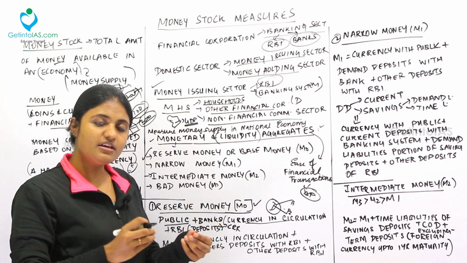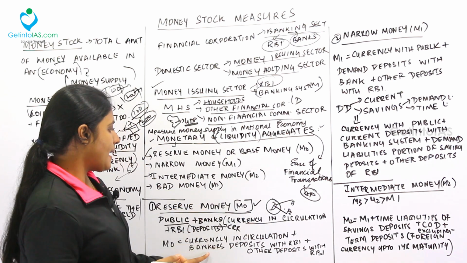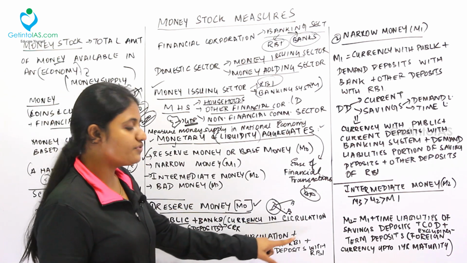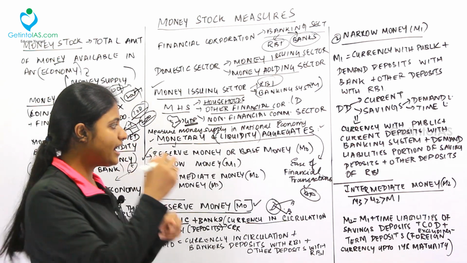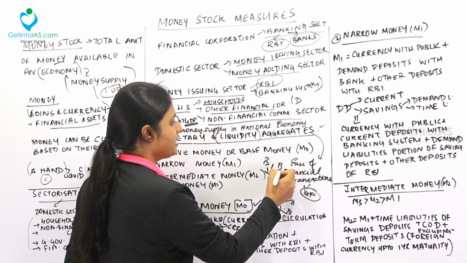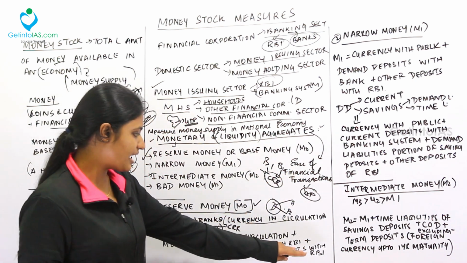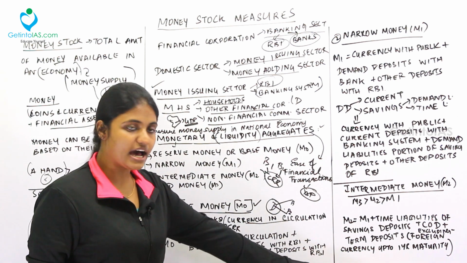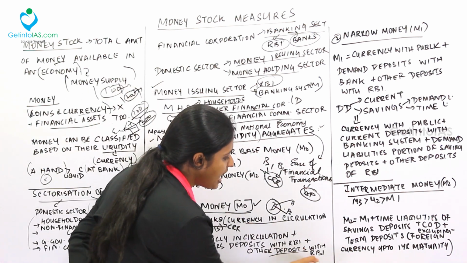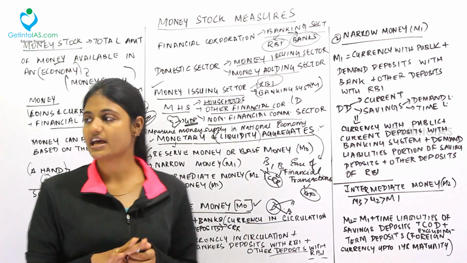For example, M0 can be classified as currency in circulation. See, now in our economy, we are giving money and getting a product. That is called currency in circulation. And plus bankers' deposit with RBI. See, bankers, right? Bank 1 will deposit a certain cash reserve ratio with RBI. Bank 2 also will deposit. So, all these amounts will come here. Bankers' deposit with RBI. Plus other deposits with RBI. We'll deal with this, I'll let you know. Other deposits of RBI will also come under what? M0. So, this is called M0.